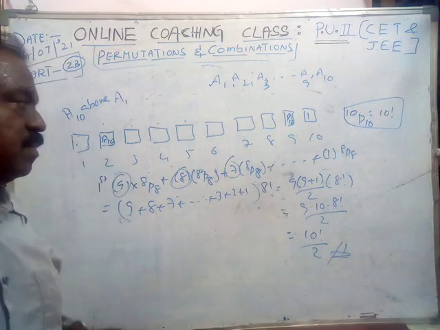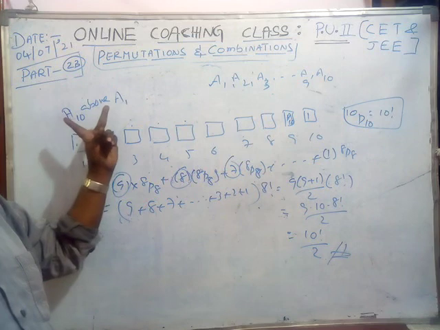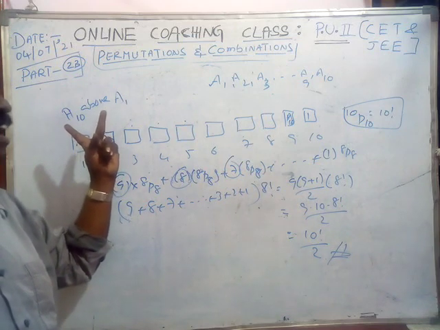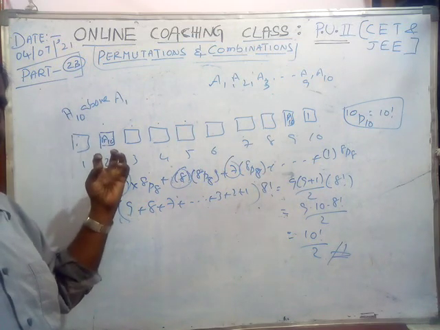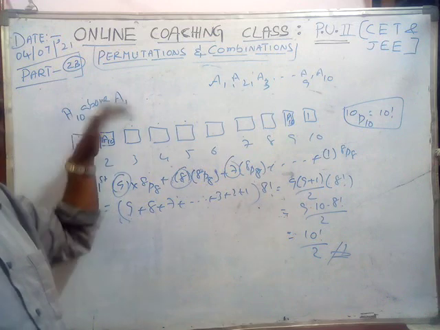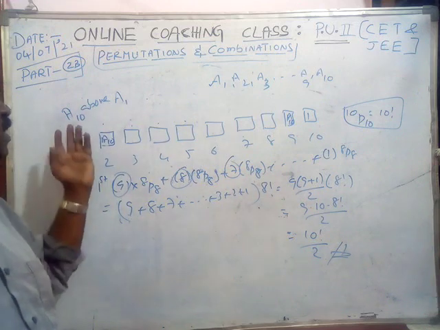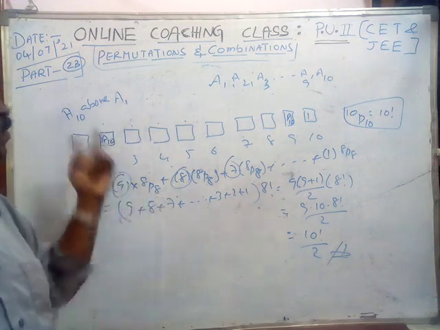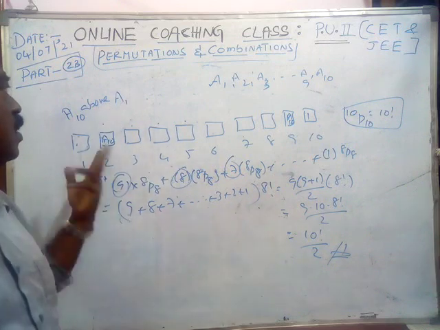Here you are assuming that if any two candidates are selected, one is just above the other, like that only. That means 2 members, by 2 factorial.